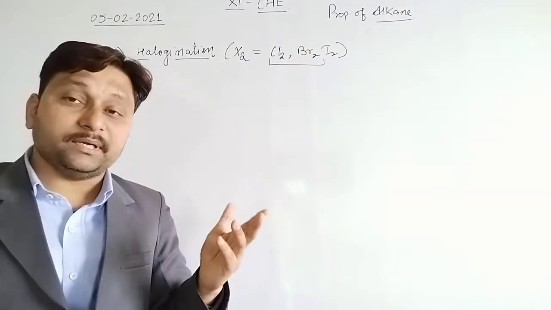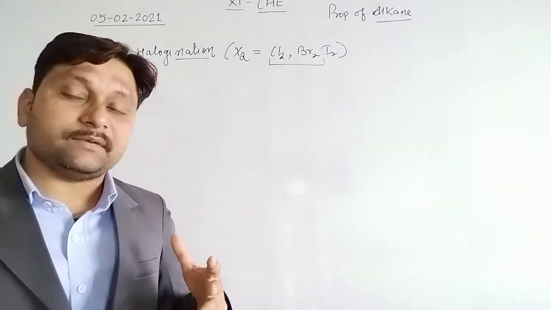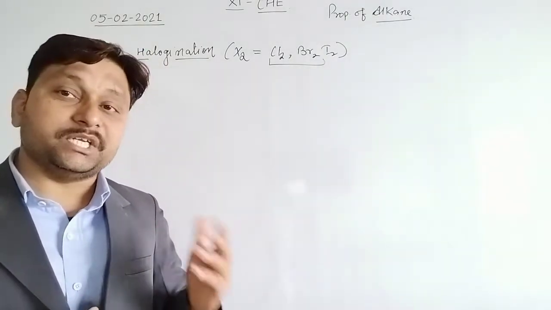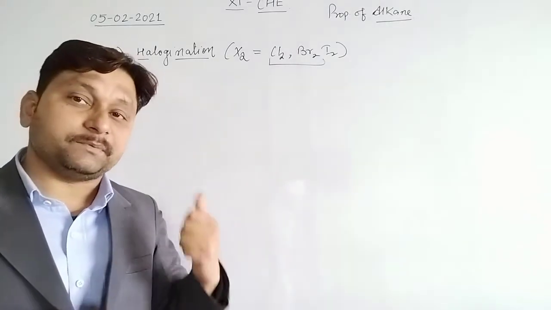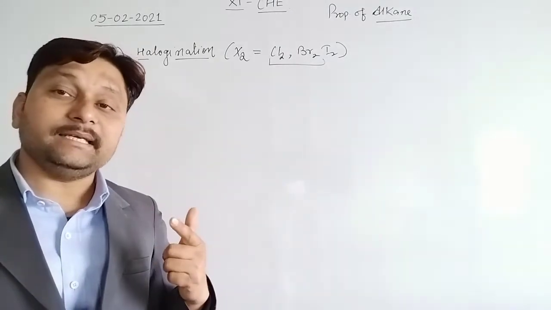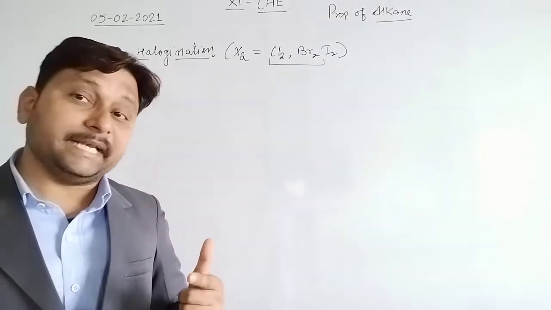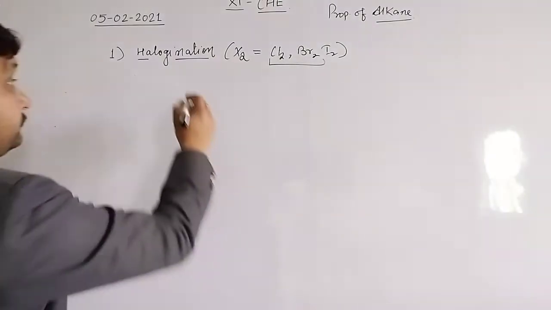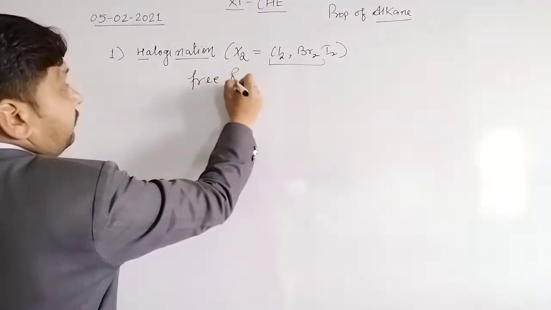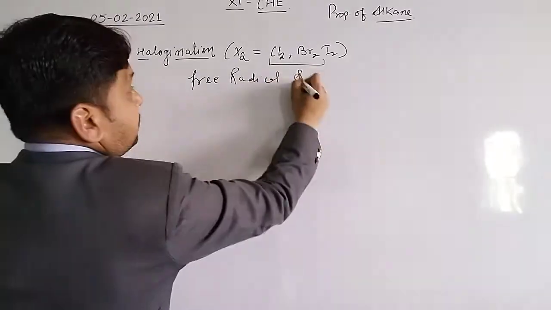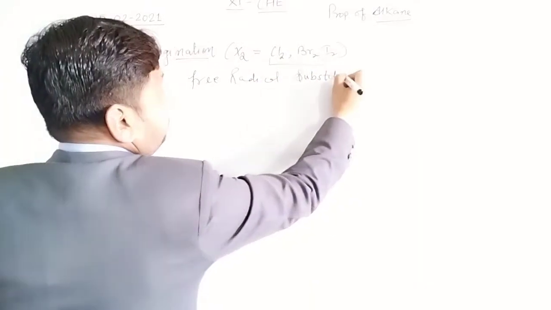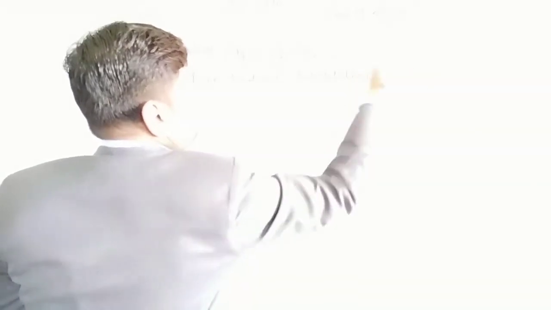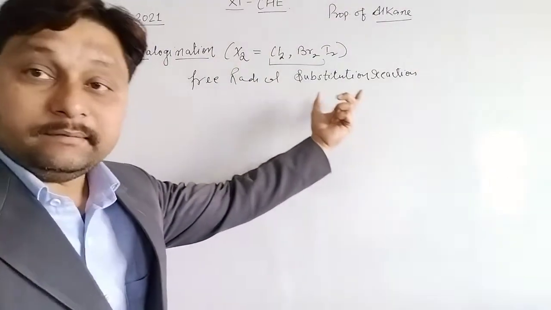In the previous video we already discussed the different types of chemical reactions: addition, substitution, elimination, rearrangement. So this is a part of the substitution reaction. Clear? And second, it is a type of homolytic cleavage, that is free radical substitution. Always remember this is a free radical substitution reaction.